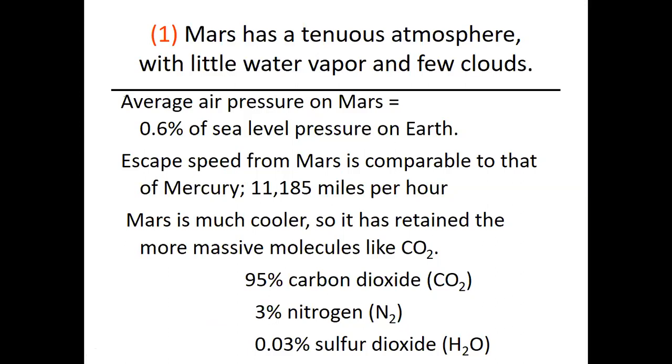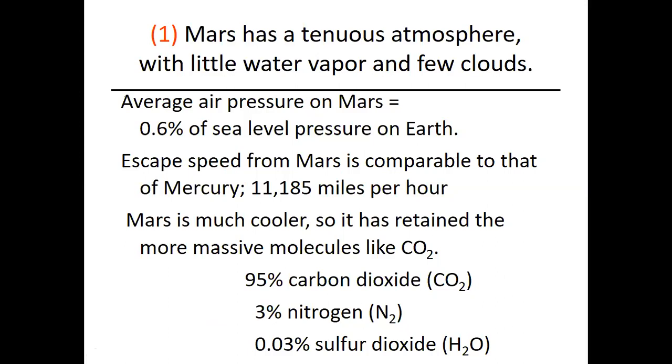Well, Mars has a tenuous atmosphere with little water vapor and few clouds. So the average air pressure on Mars is 0.6% of sea level pressure on Earth. And the escape speed from Mars is very similar to Mercury's escape speed, which is 11,185 miles per hour.